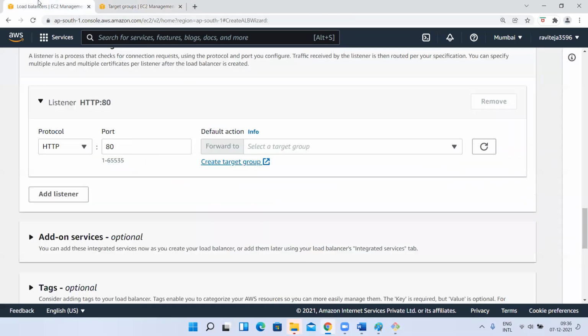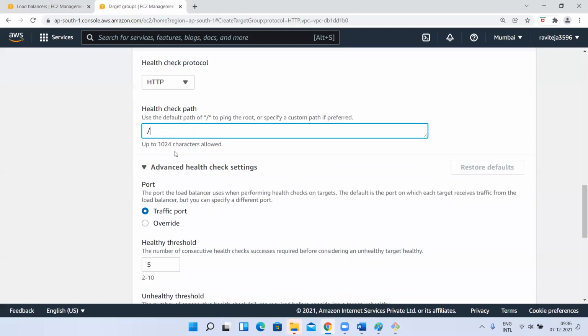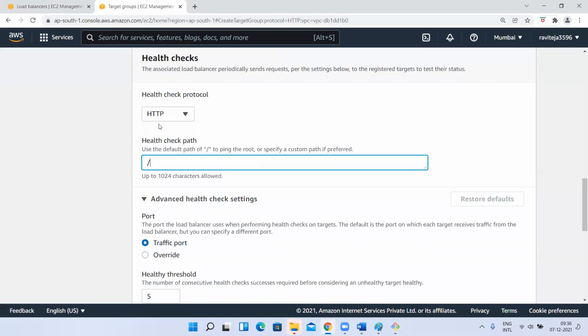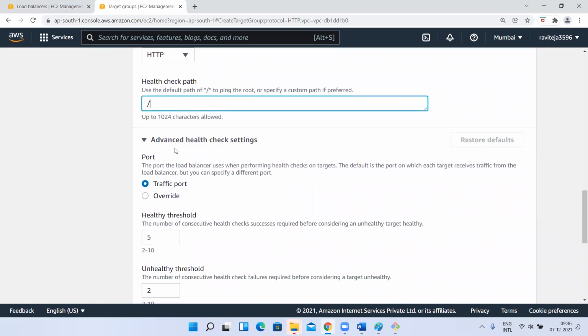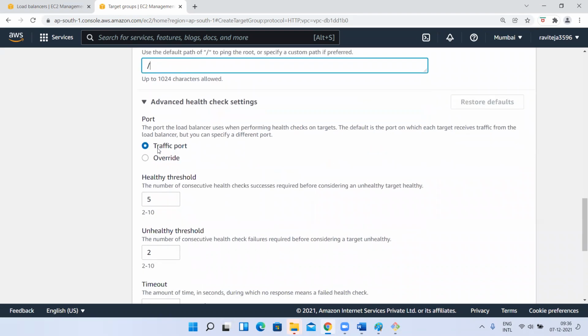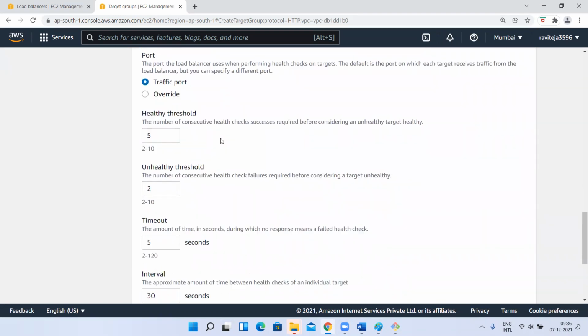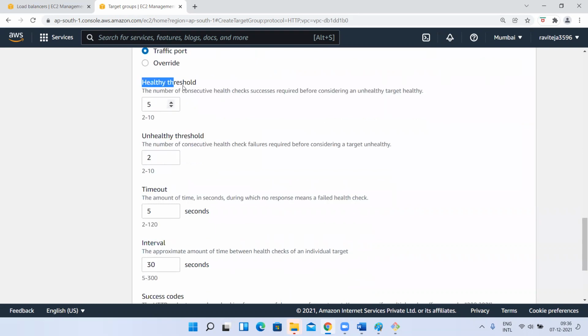This is equivalent to the IP address we give, IP address colon something, right? So you just hit that instance IP address. Next, on that traffic port only, it has to check with the proper healthy threshold, 3 times.